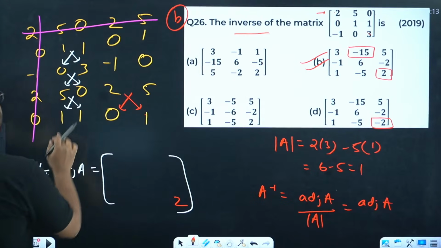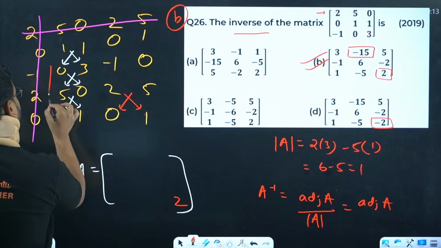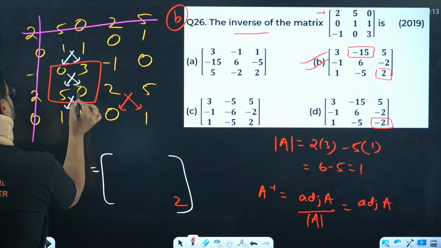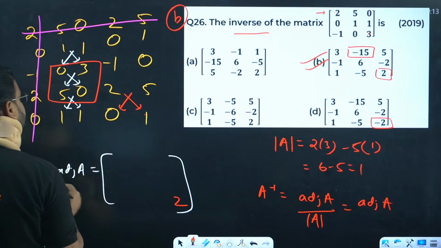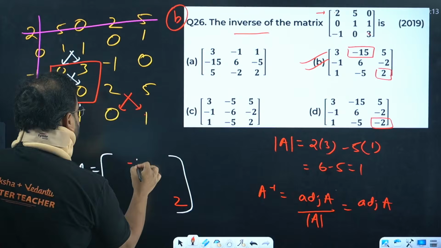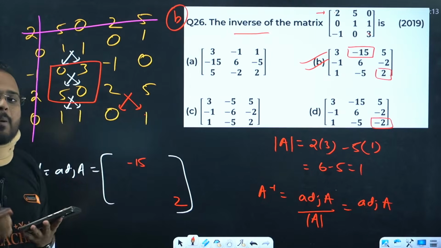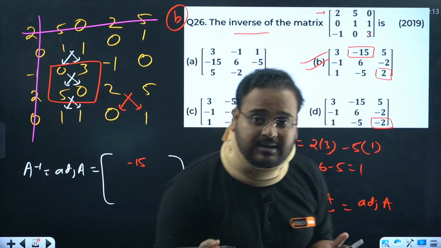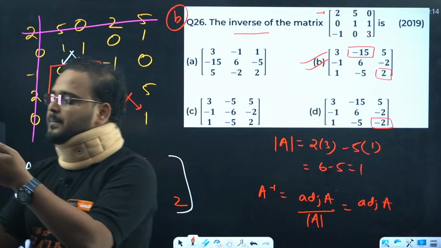How do you find the second term? The second term will come from here. 0 into 0 is 0, and 5 into 3 is 15. So it comes as simply minus 15. So clearly my option is now what? B. In the problem, anyone now? Please check.